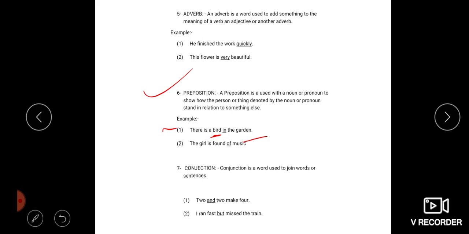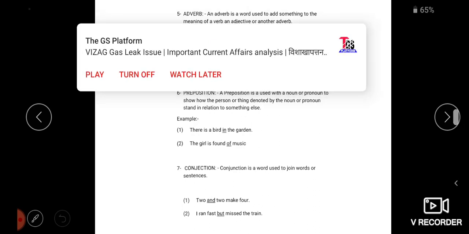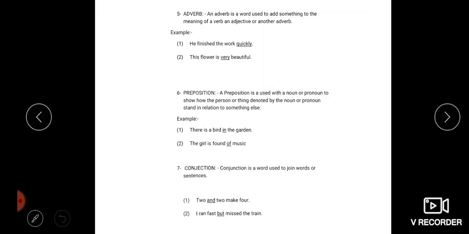Next example, the girl is fond of music. You can see the word of represents the preposition here, and it connects girl and music. So prepositions are words used with a noun or pronoun to show the relation to something.